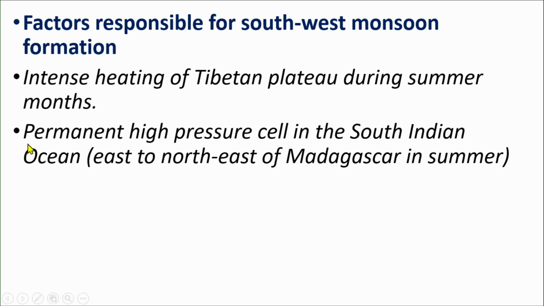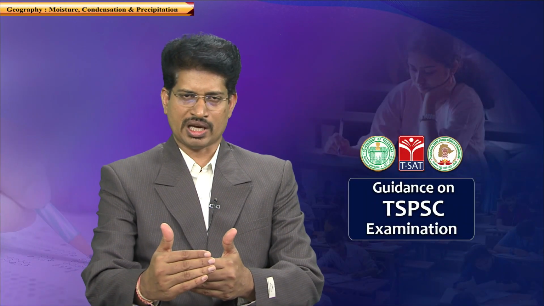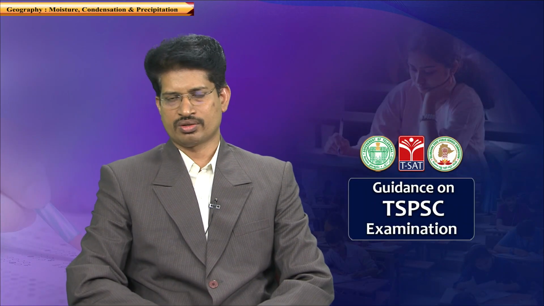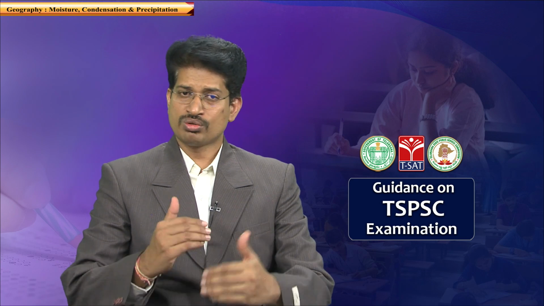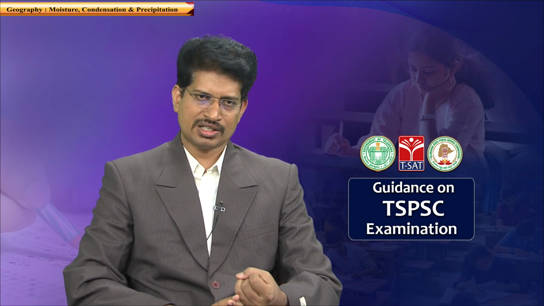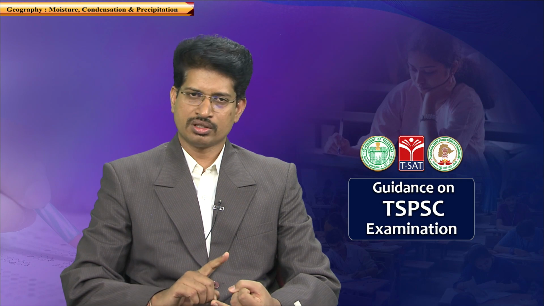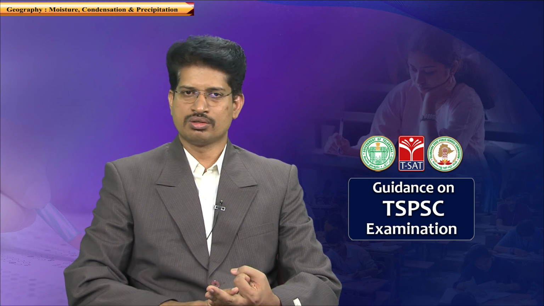Next, the permanent high pressure cell in the South Indian Ocean is the second factor responsible for the development of the monsoon. Wind always blows from high pressure to low pressure, because we are in between these zones which I have discussed. We experience monsoons because this monsoon wind is obstructed by the Western Ghats and the Himalayas, subjecting to lapse rate, and we receive rainfall.